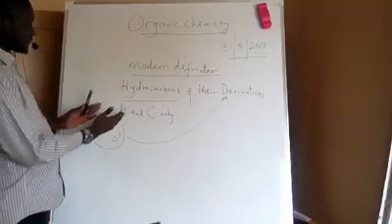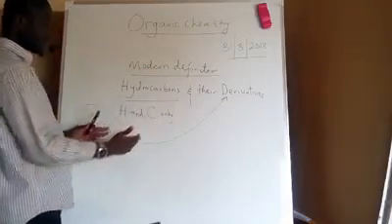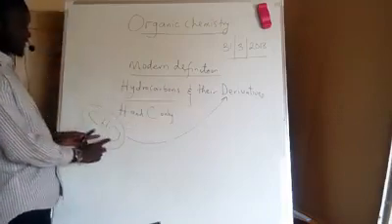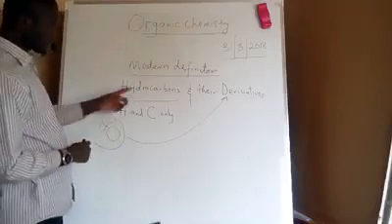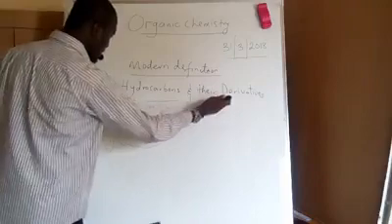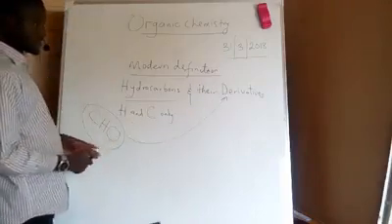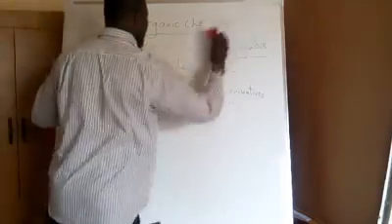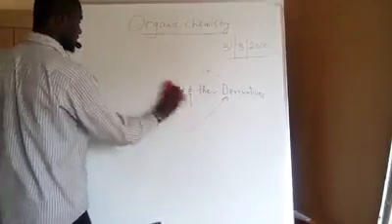So the study of compounds that have carbon and hydrogen only, and the study of compounds that have carbon, hydrogen and other elements is what is referred to as organic chemistry. So hydrocarbons are compounds that have carbon and hydrogen only. Then derivatives of hydrocarbons are compounds that have carbon, hydrogen and other elements. So now let's take hydrocarbon as a topic and explain.